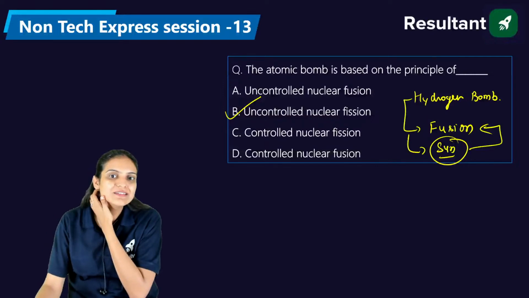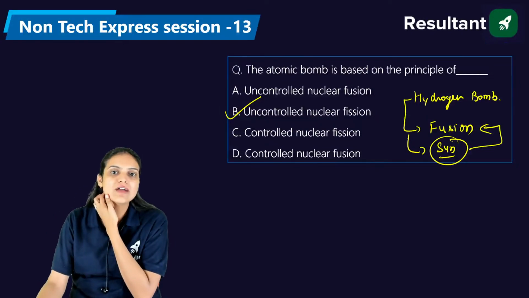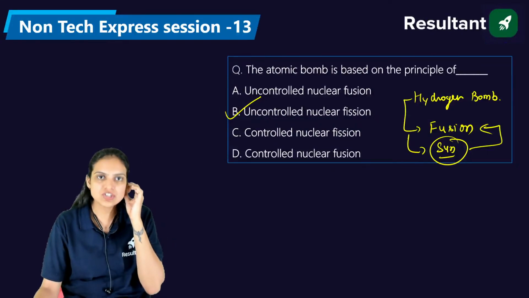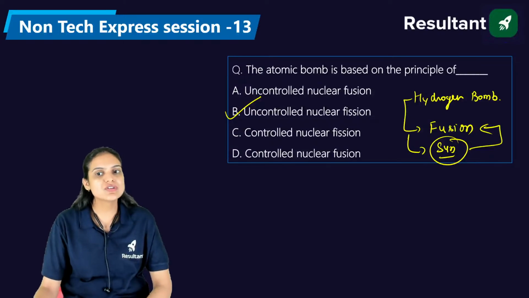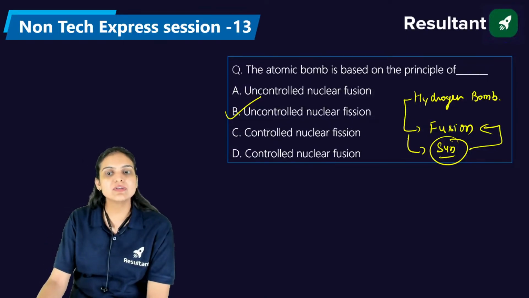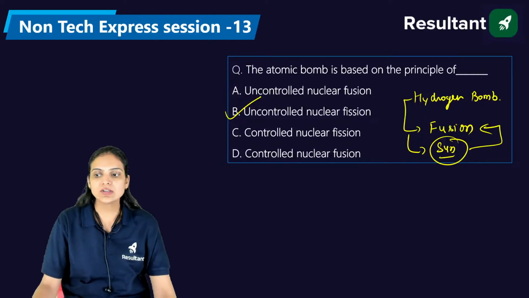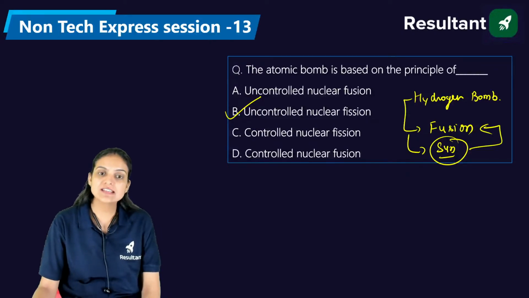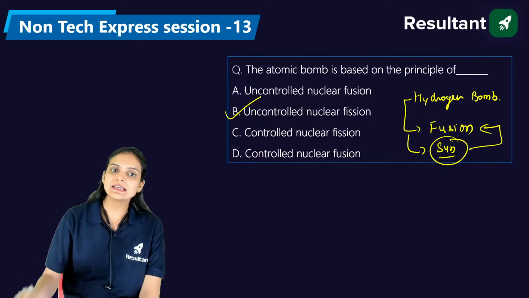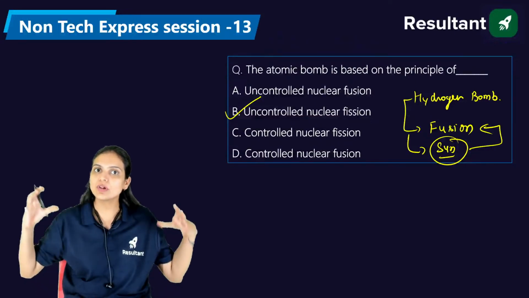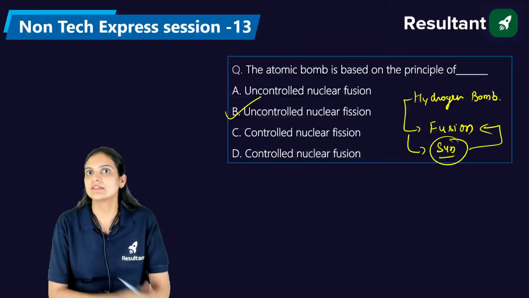For that reason, we need a process which is controlled in nature. That is why in electricity generation, whenever we use uranium, which has a heavy nucleus, we take care of all these things and then start.